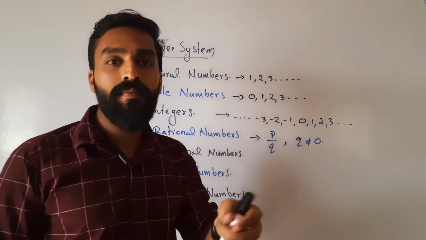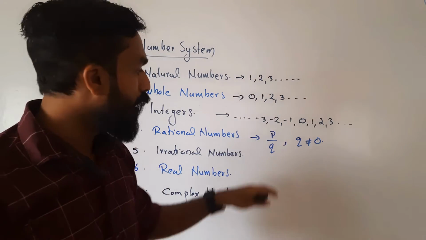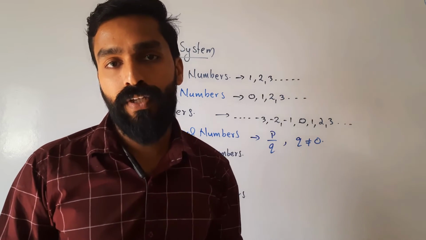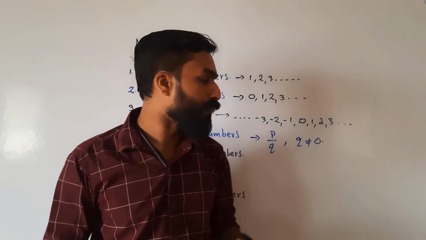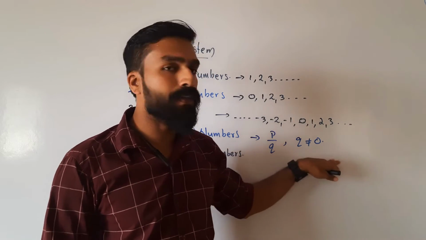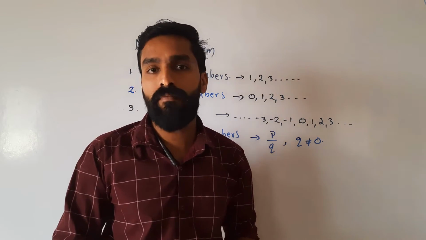Irrational numbers are just the opposite: a number which cannot be represented in the form of p by q, where again q is not equal to 0. Why q not equal to 0? It is a condition in the rational number collection.